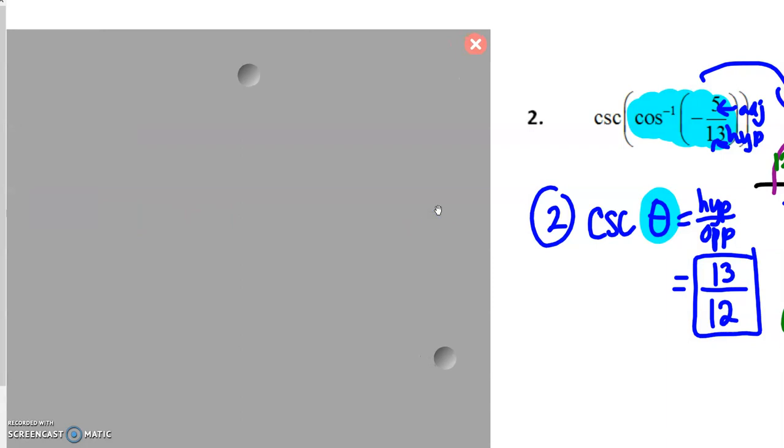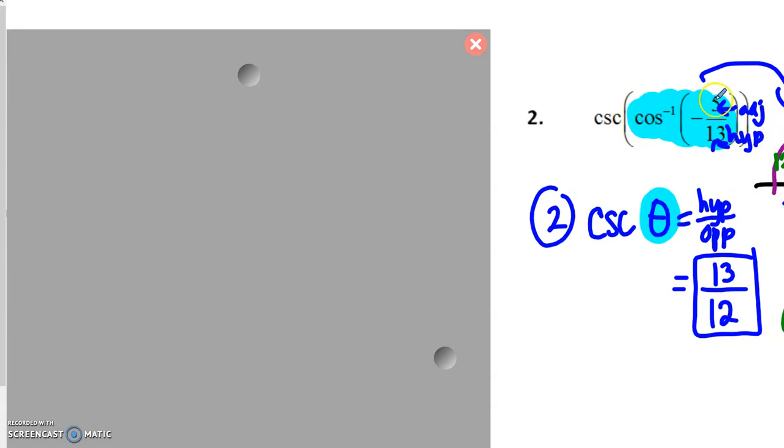This example says we're going to find the cosecant of the inverse cosine of negative 5 over 13. So again, first step, you're going to want to draw your triangle. We know cosine from our third topic last week. Cosine, our principal value, is between 0 and 180, and that's why this arc is here from 0 to 180.